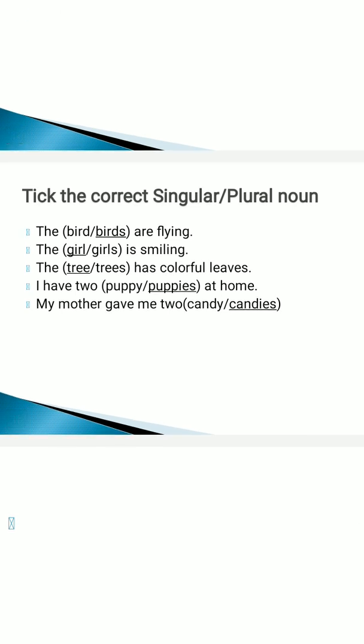I have two puppy or puppies at home. We are talking about two. That means plural. So for plural, it would be puppies. Next, my mother gave me two candy or candies. We are talking about two. We are talking about plural, so candies would be the answer.